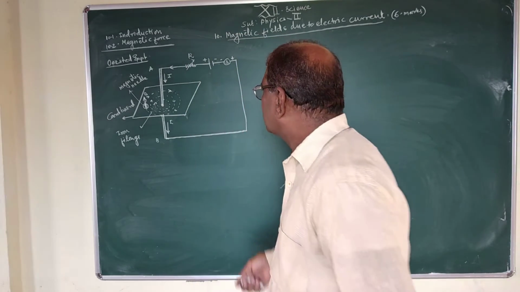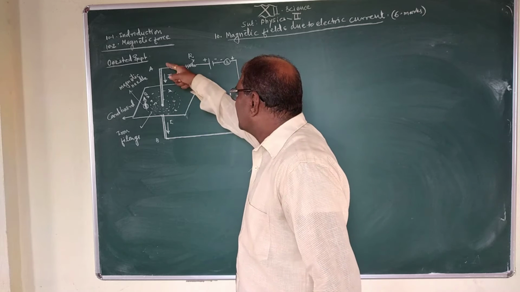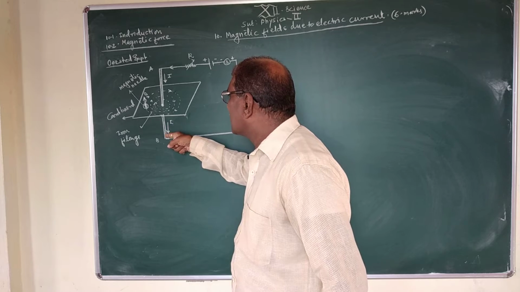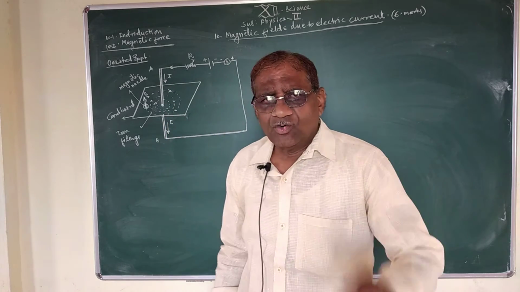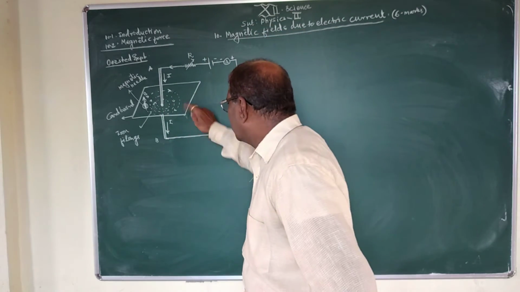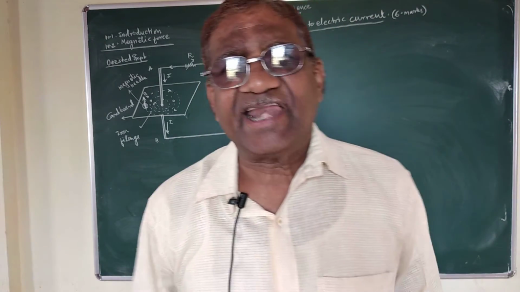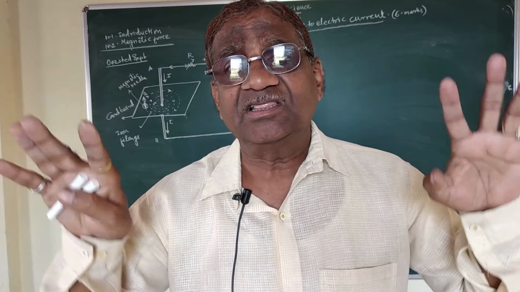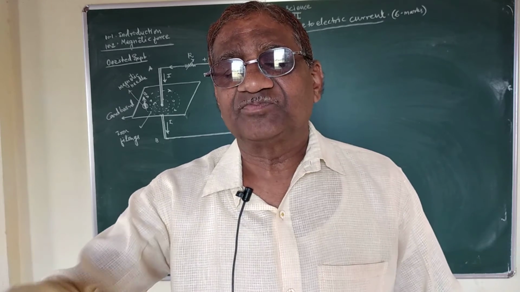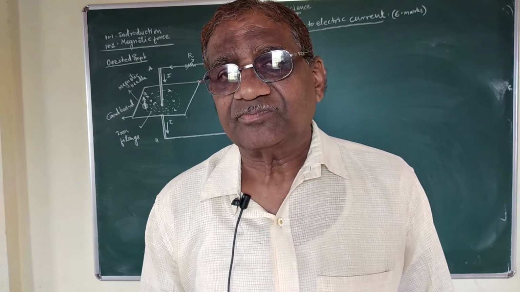Now, when we switch on this electrical circuit, what happens? There is flow of electric current through this conducting wire from A to B. Due to flow of electric current through this conducting wire, if I tap this cardboard, then it is found that the iron filings which are sprinkled on the surface of the cardboard arrange in a concentric circle around this conducting wire.